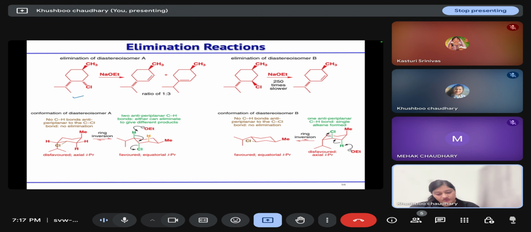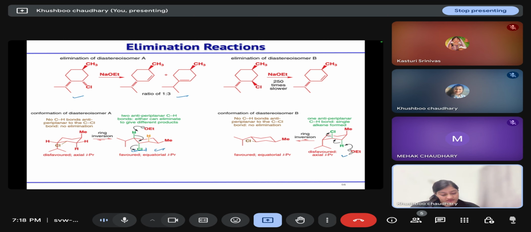In this case also, two isomers are formed, in a one to three ratio, where the more substituted one is the major product. Here, this E2 elimination will take place, so this will give the major product.